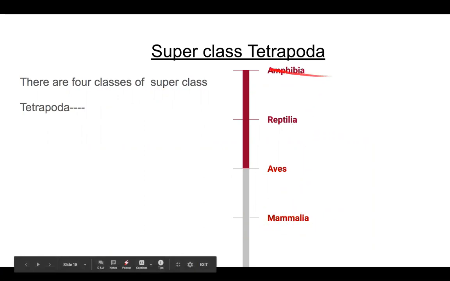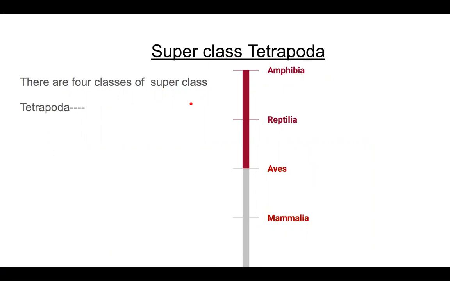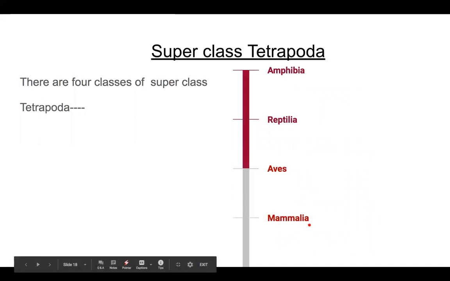We will cover separately, as we have other topics, the full classification of Amphibia with general characters, reptiles and classification of reptiles, general characters and classification of Aves or the birds, and general characters and classification of Mammalia.